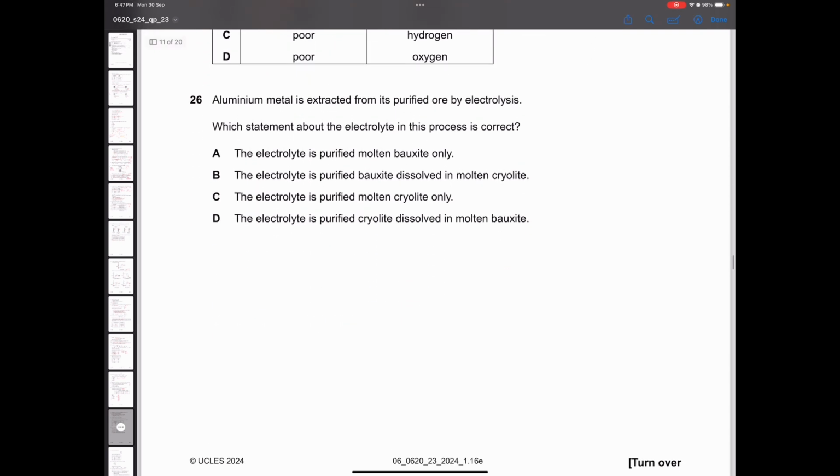Next question. Aluminium metal is extracted from its purified ore by electrolysis. Which statement is correct? The electrolyte is purified molten bauxite only? No. Molten bauxite is used with cryolite, and cryolite decreases the melting point. So the electrolyte is purified bauxite dissolved in molten cryolite. Option B is correct. The electrolyte is purified chloride? No. The electrolyte is the bauxite, cryolite is just used. So option B is the correct answer.